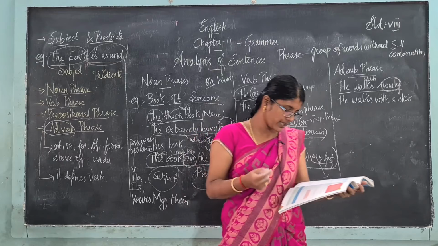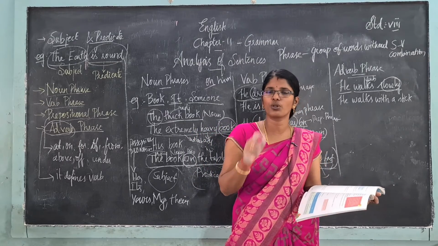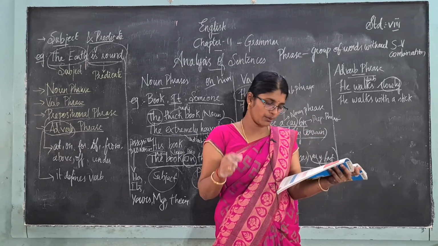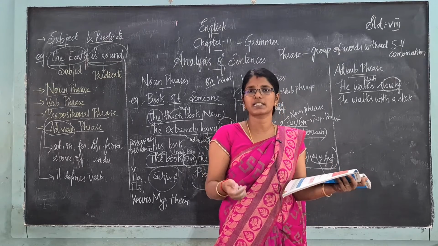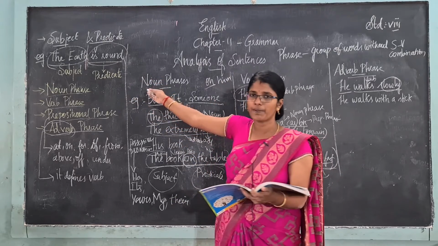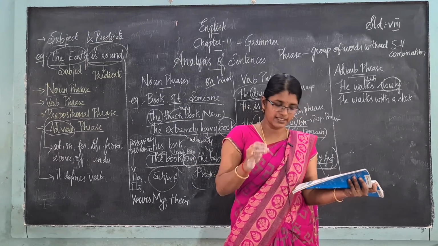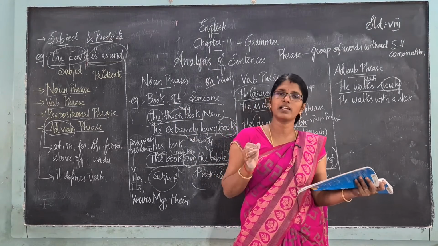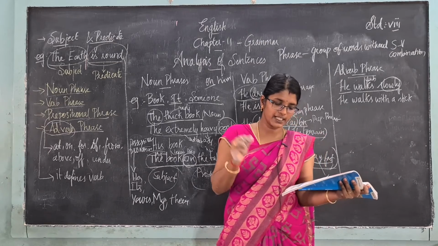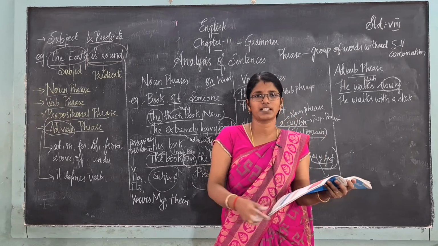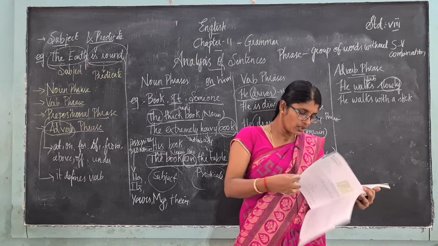Okay, the next one, predicate. Predicate is also known as verb phrase, which tells about the subject. In the predicate, they have told about the subject. Okay, location is the part of the sentence including verb and the rest of the sentence. Okay, this is what about predicate.